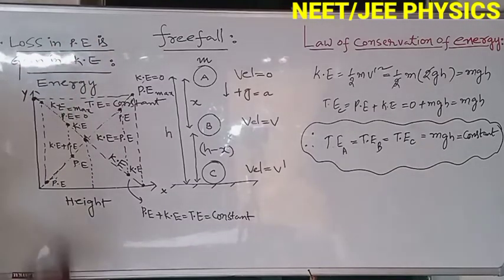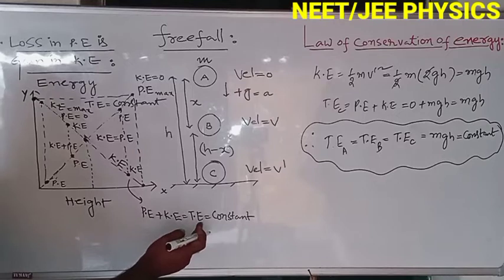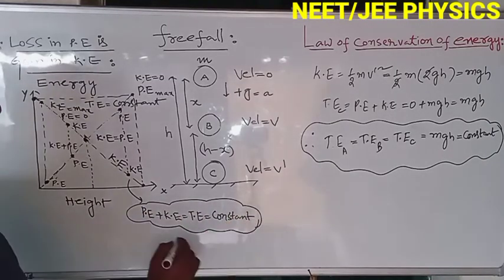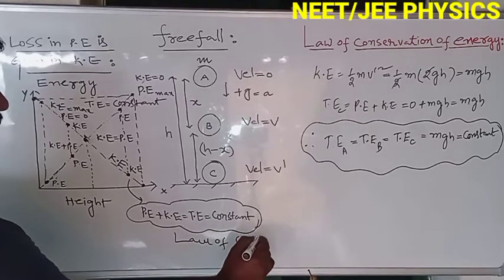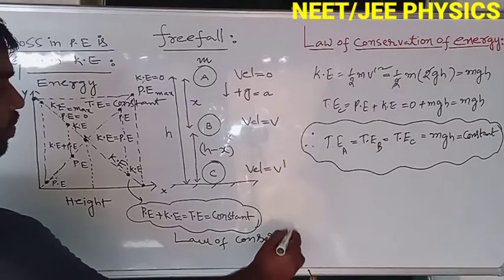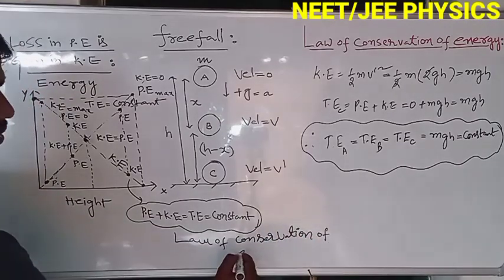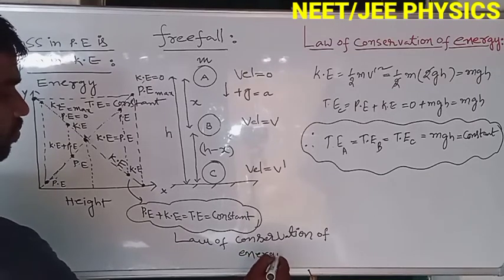So here what is happening? Loss in potential energy is gain in kinetic energy, which we can understand by this graph, but the total energy is constant. This is the law of conservation of energy. Here we are not creating or destroying energy.